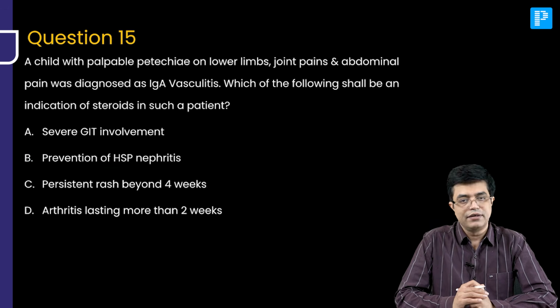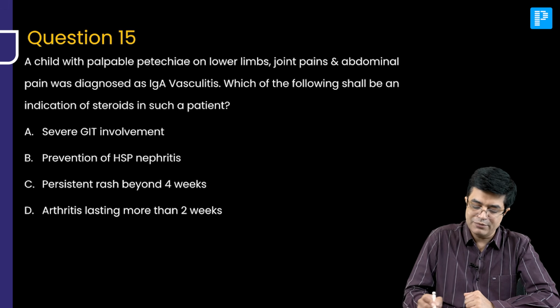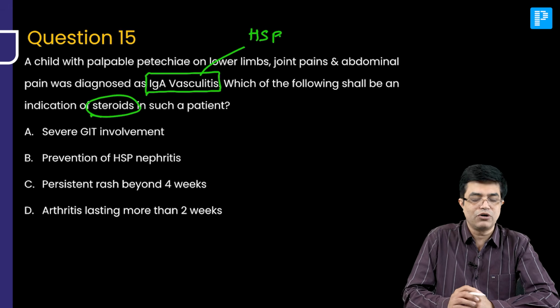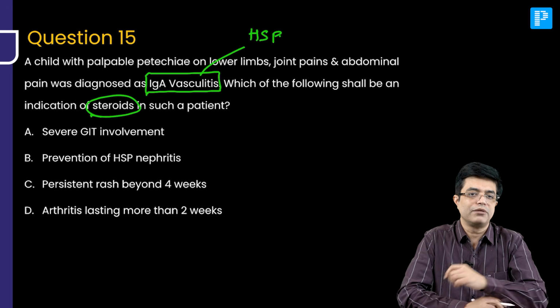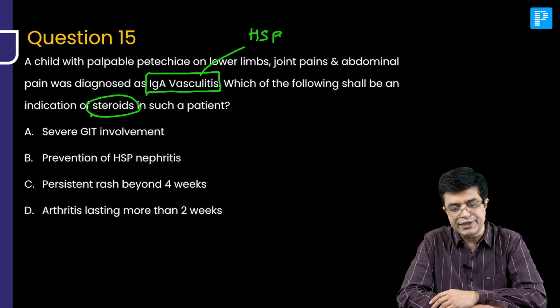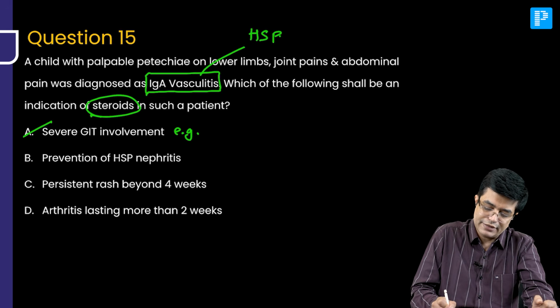Question number 15. Easy one-liner: child with palpable petechiae on lower limb, joint pain, abdominal pain. Patient is having IgA vasculitis, that is Henoch-Schönlein purpura. Which of the following is an indication of giving steroid? Most patients of Henoch-Schönlein purpura improve without therapy in 4 weeks. Steroids like prednisolone are given for 1 to 2 weeks if there is severe GIT involvement, for example, GIT bleeding. If there is bleeding per rectum, then you will be giving it.